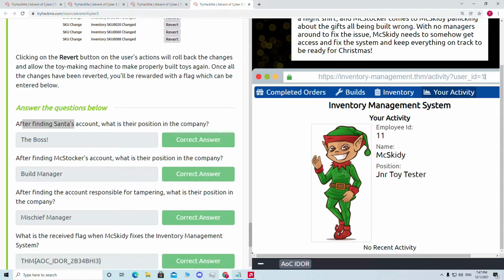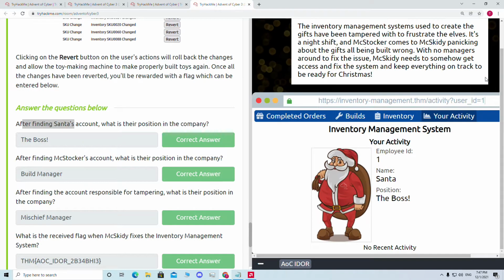So let's say if we put the value 1 for the user ID parameter, and we hit enter, so you see what happened. We got a new employee here whose employee ID is 1, and his name is Santa. And that's our question, after finding Santa's account, what is their position in the company. So we can see the name Santa and position the boss. So the answer is the boss.